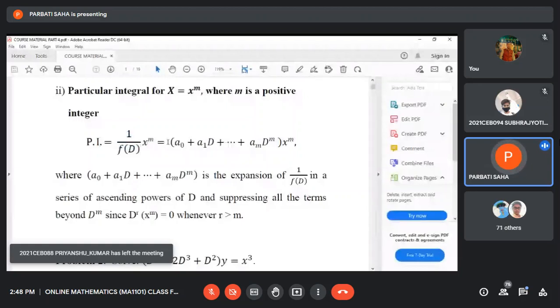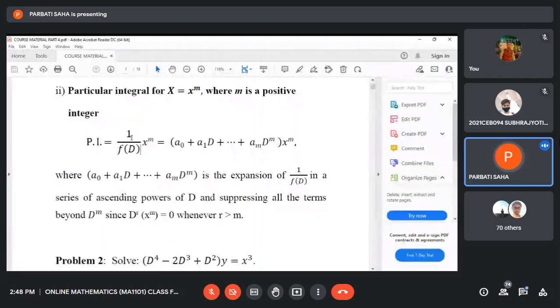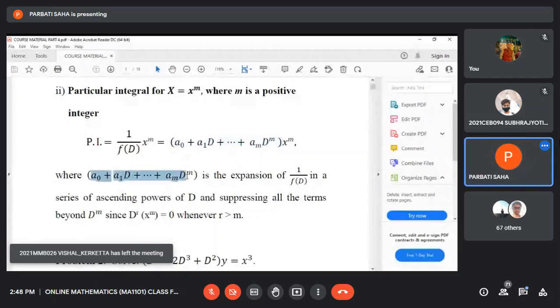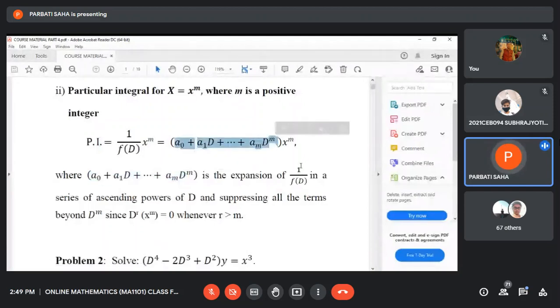Actually, f(D) inverse will be expanded in ascending powers of D like this, with f(D) inverse in the numerator. This is the expansion of f(D) inverse in a series of ascending powers of D, up to a_m D to the power m.